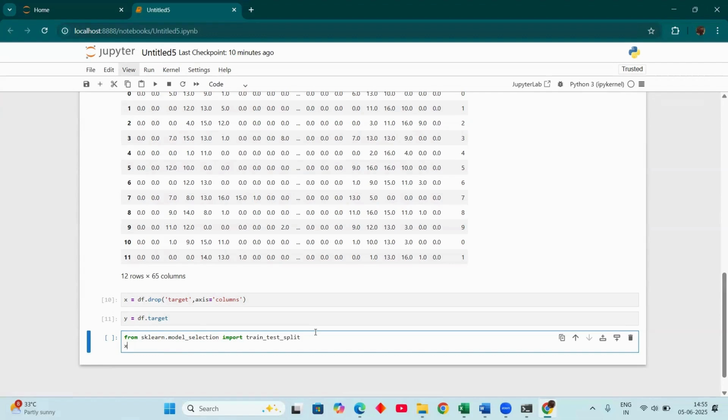Now I take x_train, x_test, y_train, y_test, equal to, I'm assigning these values to train_test_split. From here I am giving the values for x and for y, and I'm assigning the test size value. Here I'm assigning the test size value as 20%.